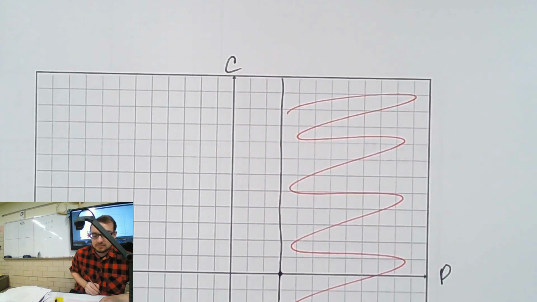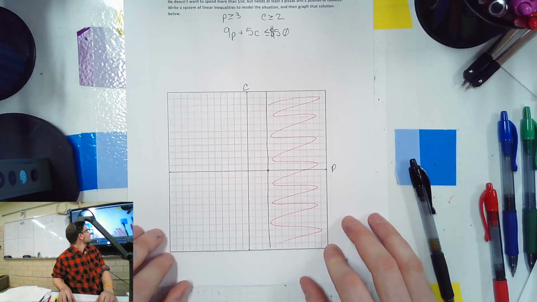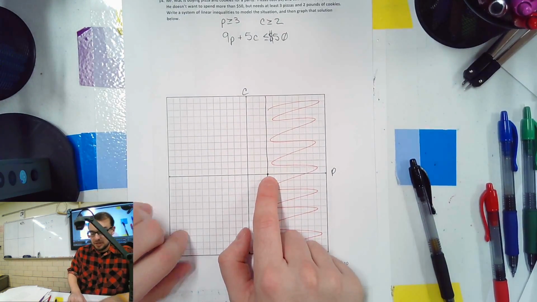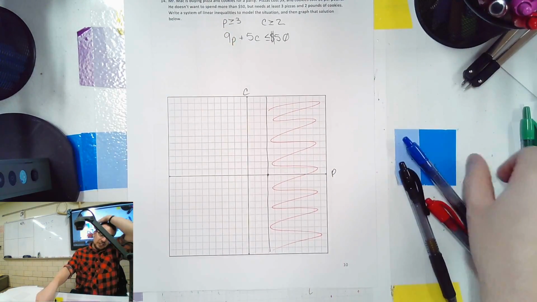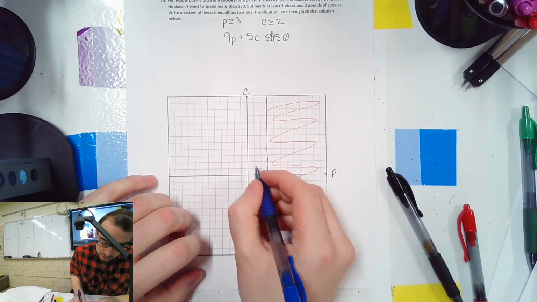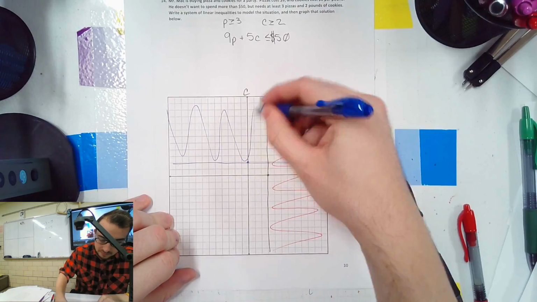Can you go up? On the first day of math. Yes, let me zoom out. P has to be greater than 3. Here's 3 on P, greater than is to the right. For C, C has to be greater than or equal to 2. So here's 2. Greater than or equal to 2 is up here.